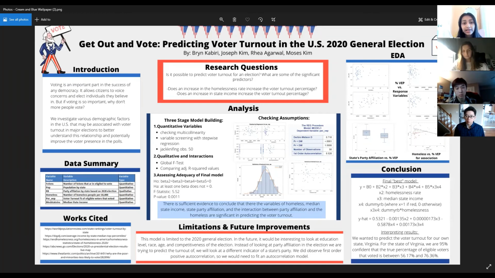And lastly, we did find and conclude that our model overall was adequate and good for predicting voter turnout, because although our R-squared wasn't very high at 27.37%, our adjusted R-squared, we recognized that a lot of our assumptions were met, and then we only had one outlier and influential observation, which was the state of Hawaii. So overall, I do think that this was a good model to predict voter turnout in the US 2020 general election, and it would definitely be worth it to look at all these variables again in the future election.